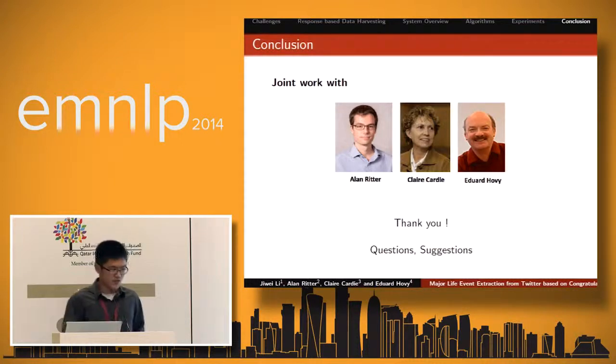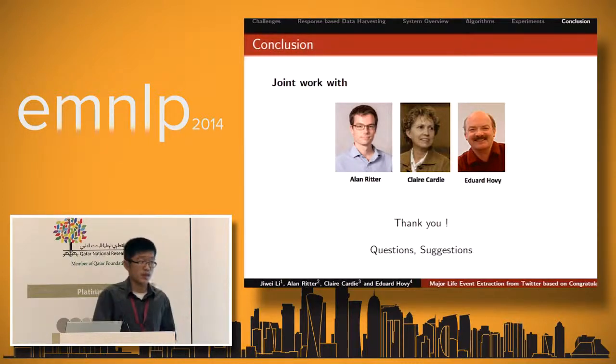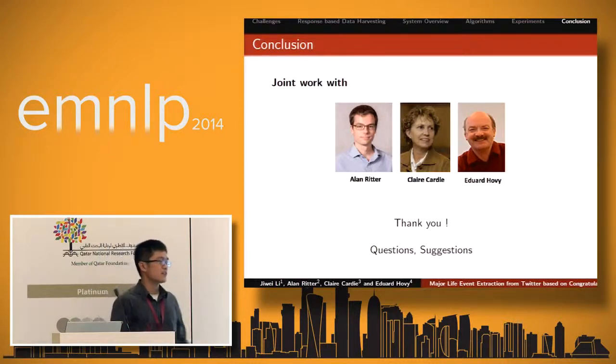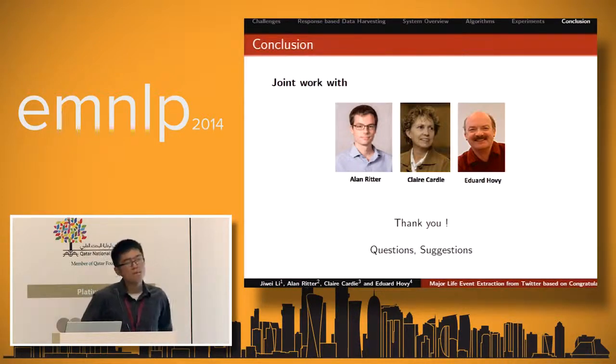So I think the answer is, if we only train the classifier on the pre-harvested data using bag-of-words features, then for a negative example, say I say I was sick, or my friend got sick, these should not be treated as major life events that happen to that specific user.